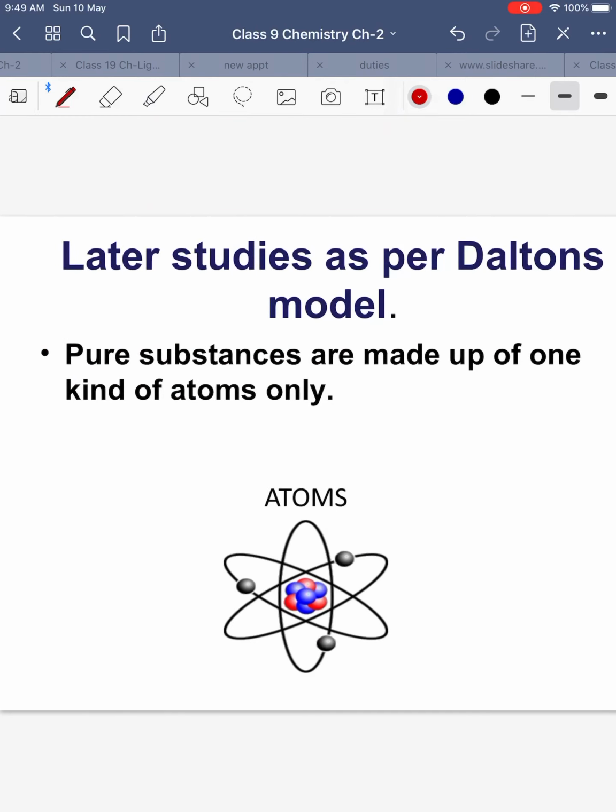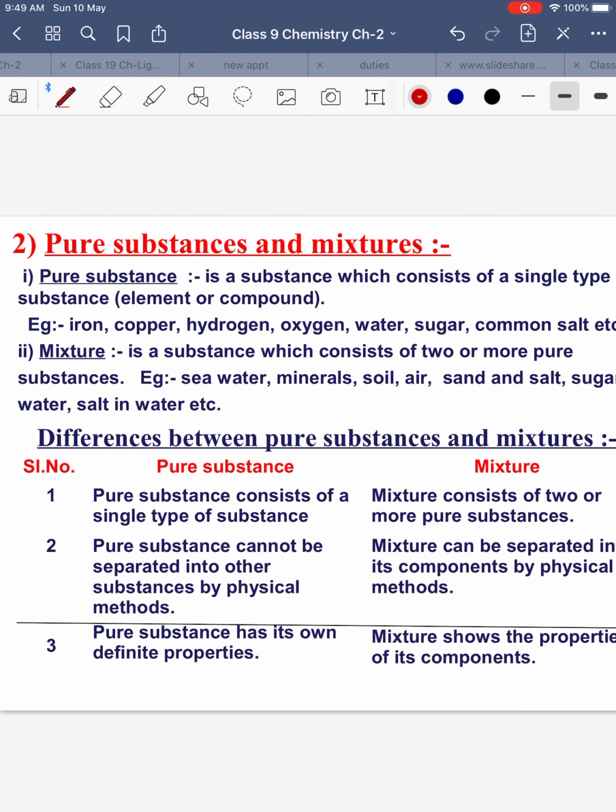Okay, it was Dalton who said that pure substances are made up of only one kind of atom. This is the atomic arrangement. This we will read in the later chapters. So a pure substance is the one which consists of a single type of substance. Pure substances can be element or compound. Like if we talk about iron or copper or hydrogen, they are made up of the same type of element. If you are taking a block of iron, it will have all the particles, all the atoms of iron only. If you are taking oxygen, the oxygen molecule will be composed of the oxygen atom only.